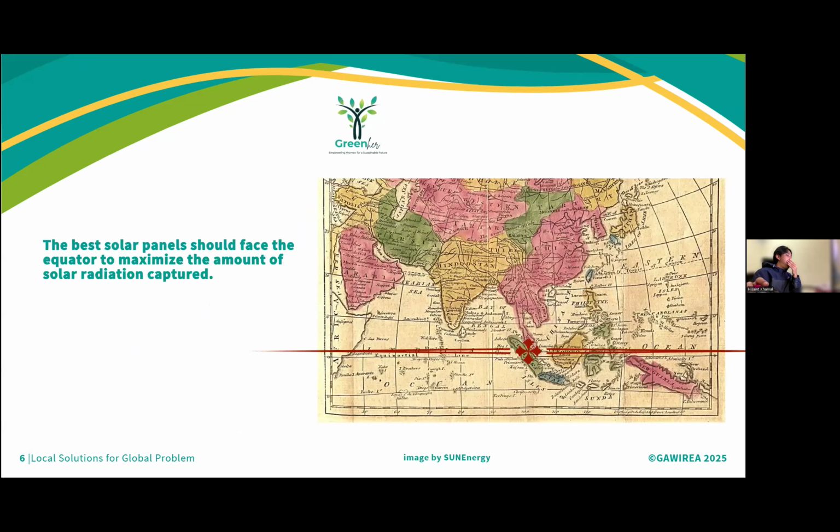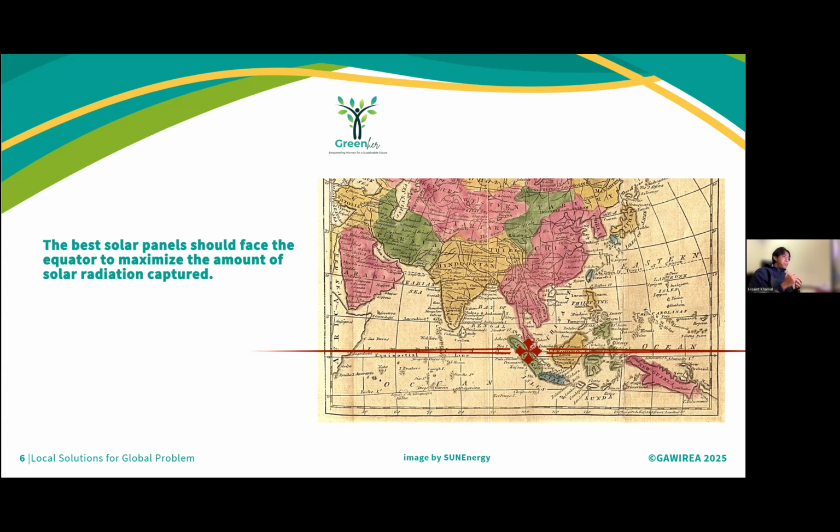The best solar panels should face the equator to maximize the amount of solar radiation captured. Solar panels should face the equator because the sun path is highest and most consistent in that direction. In the northern hemisphere, panels face south, while in the southern hemisphere, they face north, and this orientation allows the panel to receive the maximum amount of solar radiation through the year.